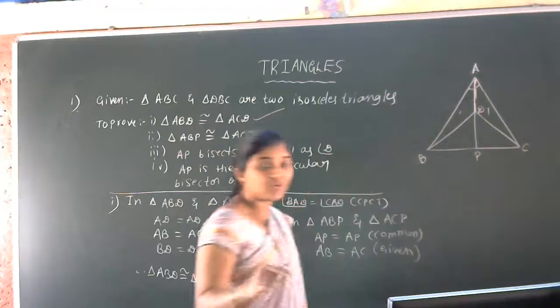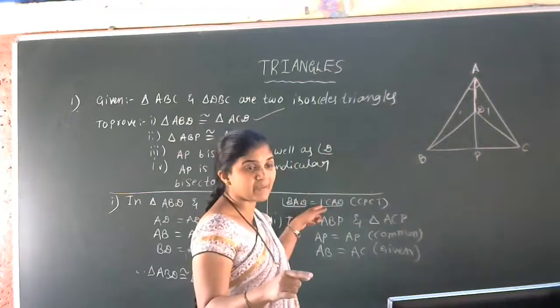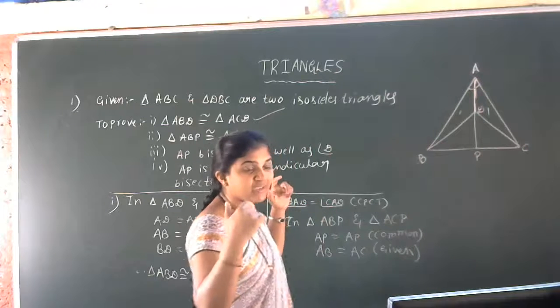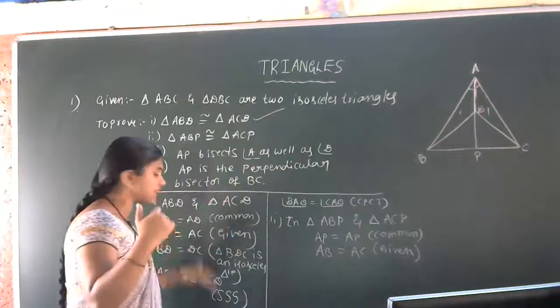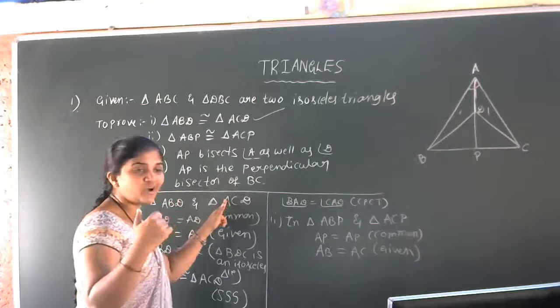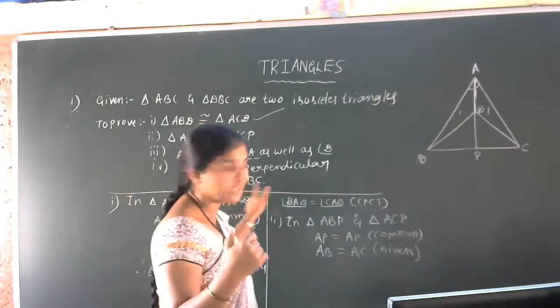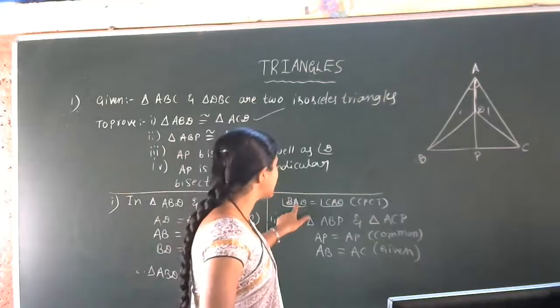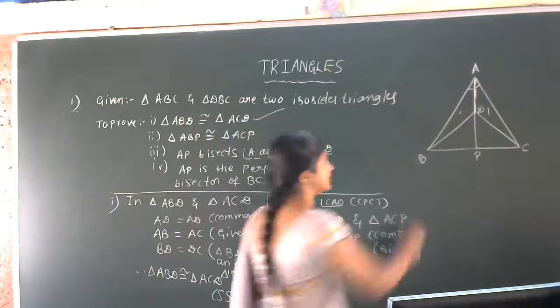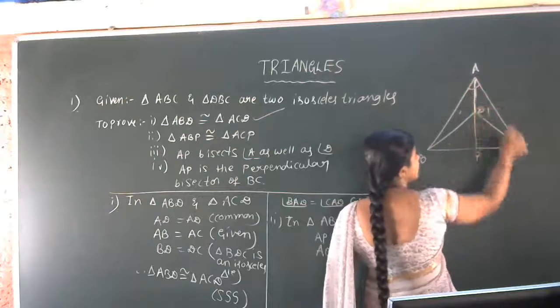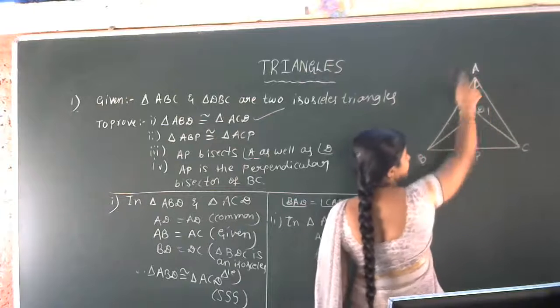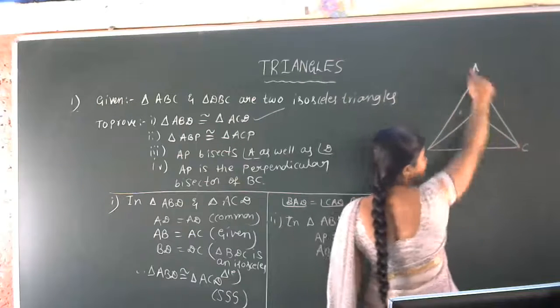That's why I told you, in the first CPCT we have to collect something. The first two triangles are congruent, and what we got is angle BAD equal to CAD, which is nothing but angle BAP equal to CAP.